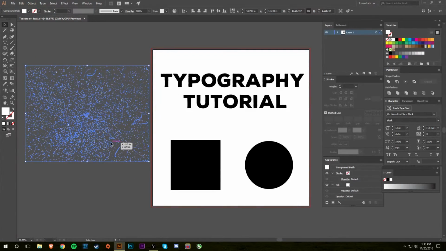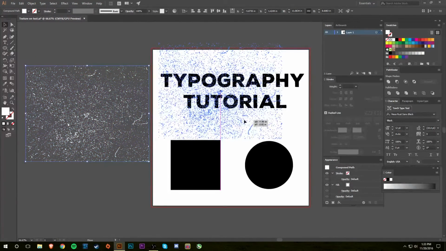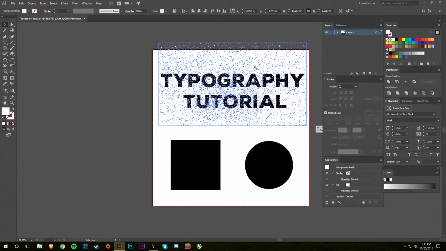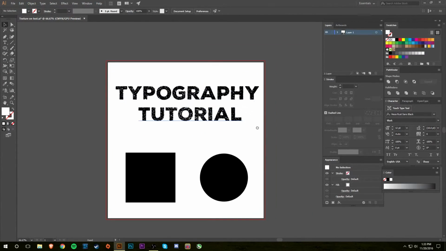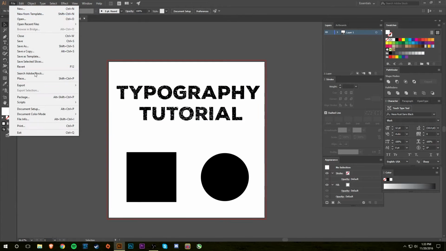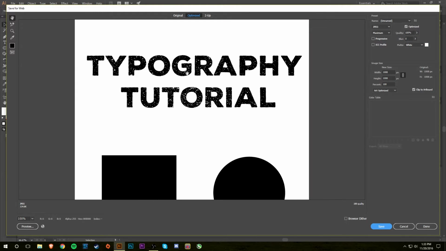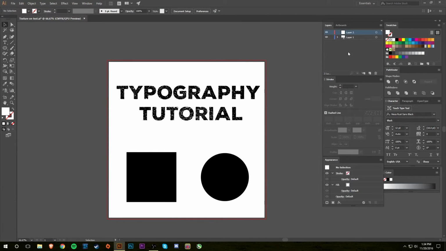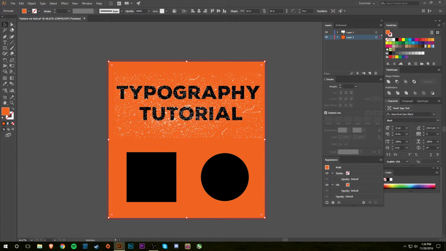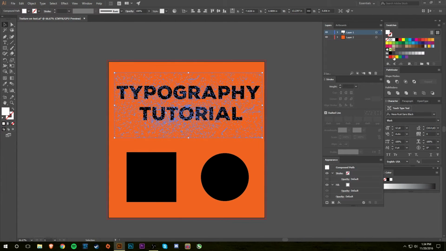And what I'll do is I'll rotate it, and if you simply just place it on top of what you're wanting to add texture to, that's kind of it. Whenever you go to File, Export, Save for Web, you can see that it looks textured, like there's a grainy feel, and it doesn't show the other part because it's the same color as your background. So if I were to make a different color background, let's make an orange one, then you can see that it shows up, but then again you can just change the color of this to match your background, and then it kind of disappears again.